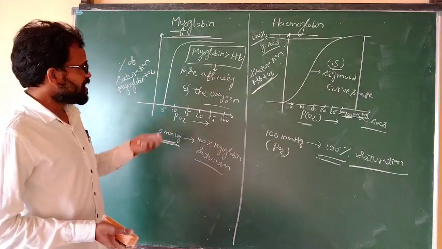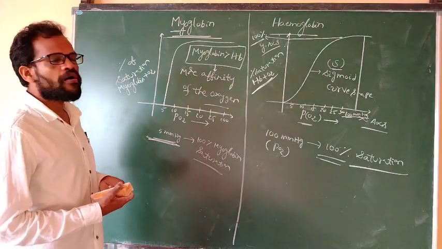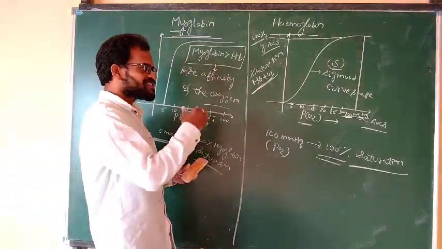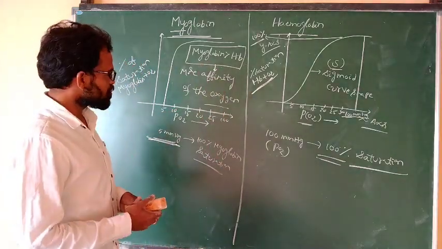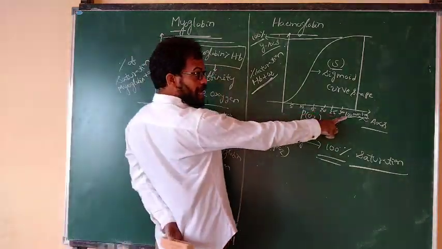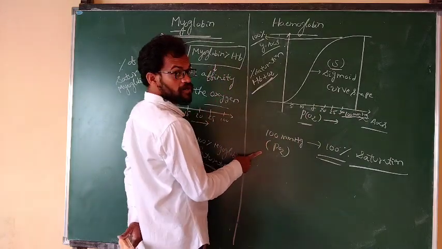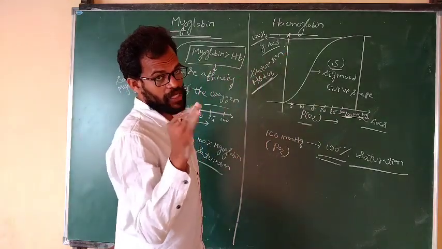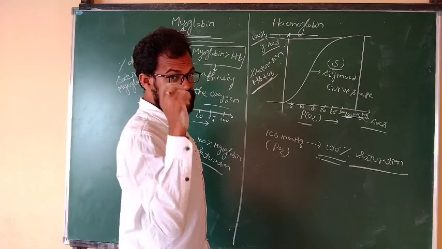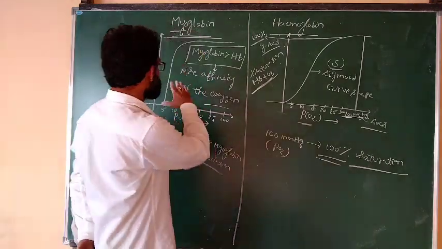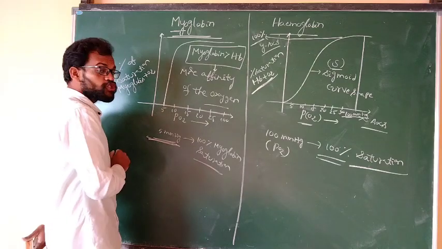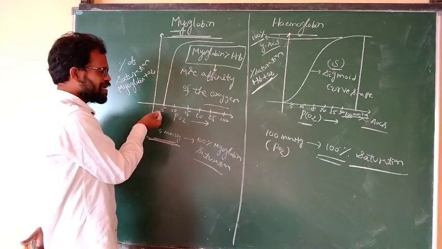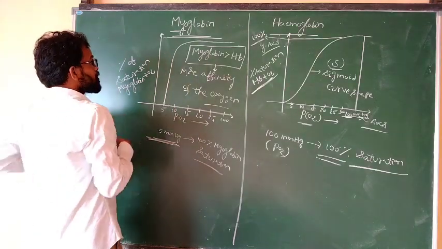Myoglobin is a muscle protein that stores oxygen, but hemoglobin transports oxygen. At 100 mmHg partial pressure of oxygen, there is 100% saturation, combined to 4 oxygen molecules. Hemoglobin combined to 4 oxygen molecules, the saturation point is fulfilled, and it is stable. In the case of myoglobin, only 5 mmHg gives 100% saturation.